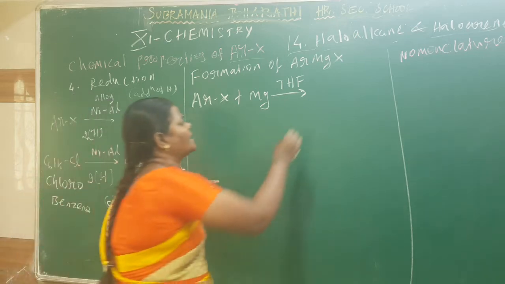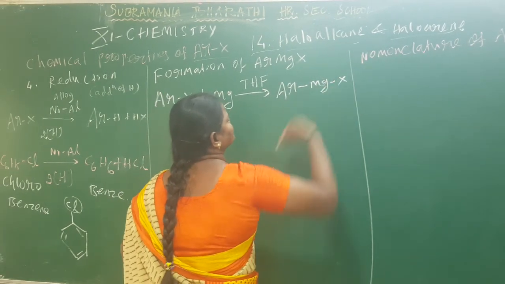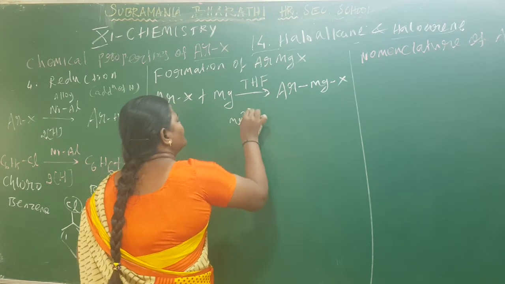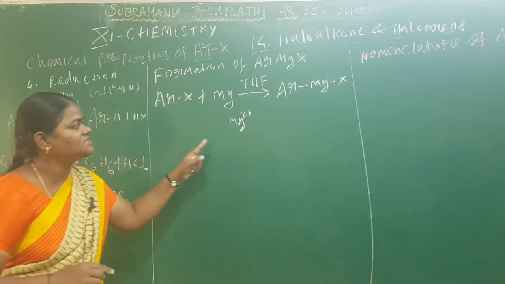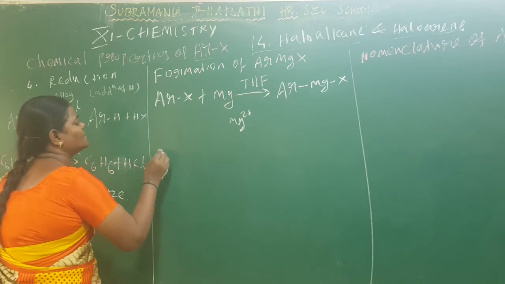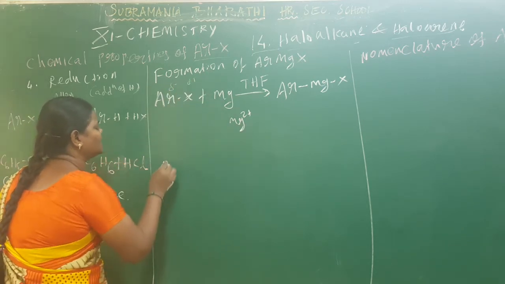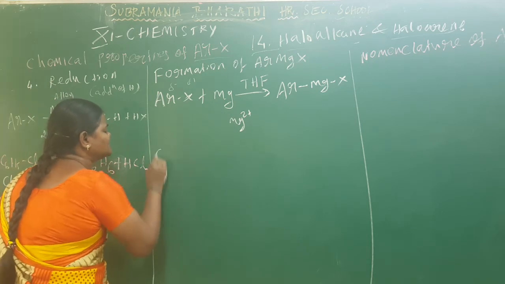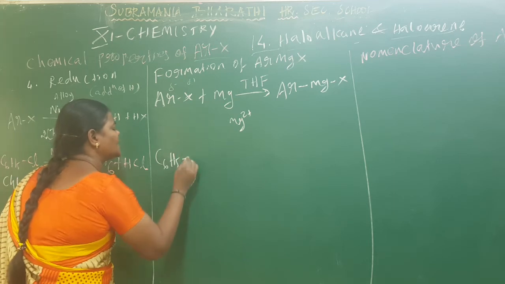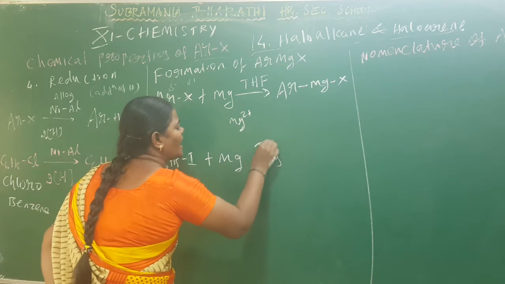So here I am getting ArMgX. Generally magnesium has a 2 positive charge, a 2 positive ion. So you can separate the ions: delta minus here, delta plus here. So the two ions will be arranged here. I can replace it with C6H5, Br or Cl. I am taking iodine here. So here I add magnesium in tetrahydrofuran.